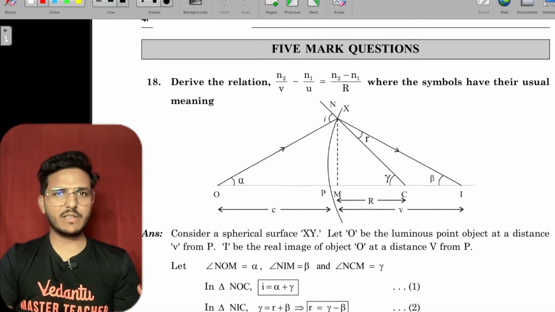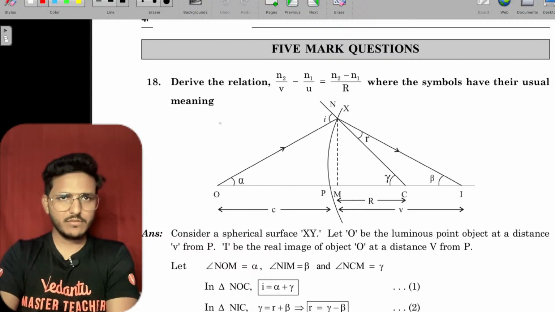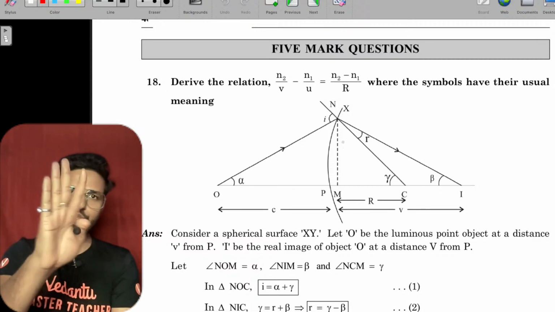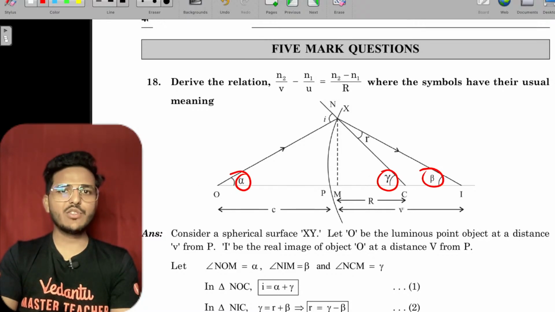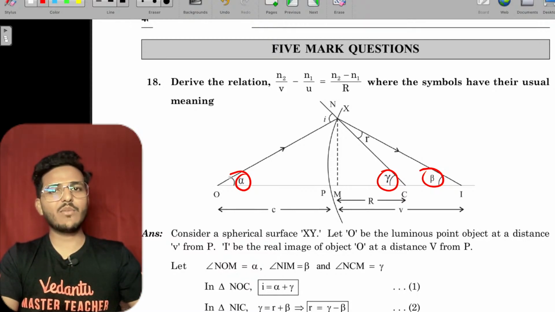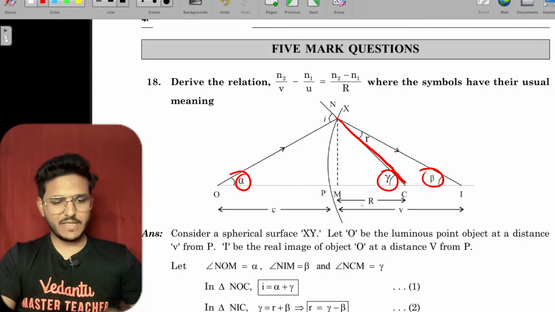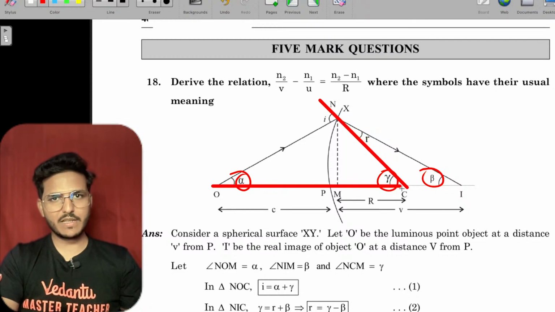These are 5 markers. This is basically: derive the expression for refraction through a curved surface. You have to find this alpha, this gamma and this beta, using the rule that the external angle is equal to the sum of the two interior angles. Just see this triangle.